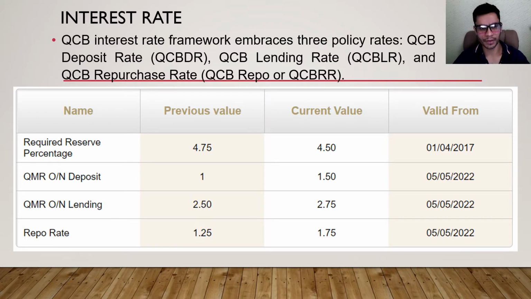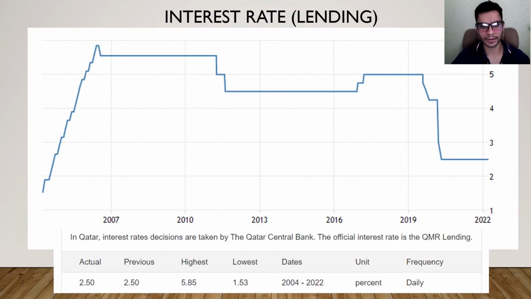Qatar has three different policy rates and three different interest rates. The first one is a deposit rate, the second is a lending rate, and the last is a repurchasing rate. I think the important one is the next one that I'm going to mention. This is basically what the market should be paying attention to.